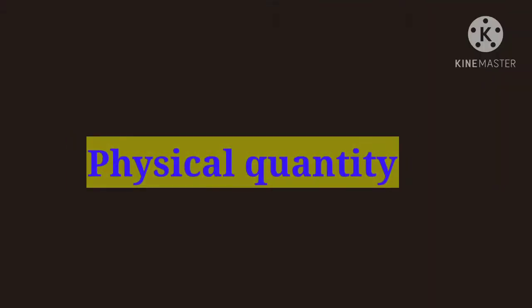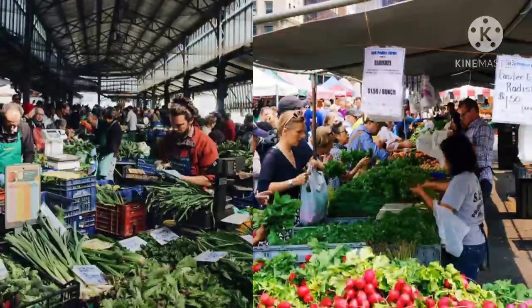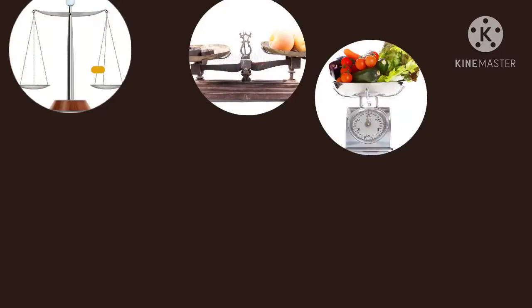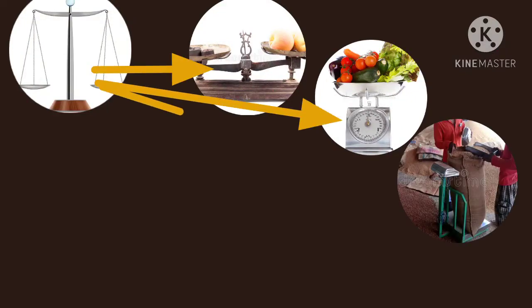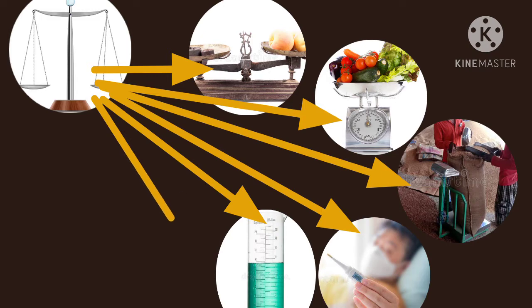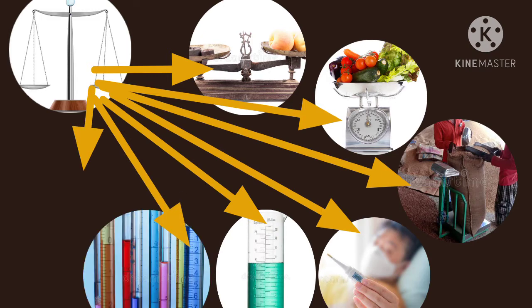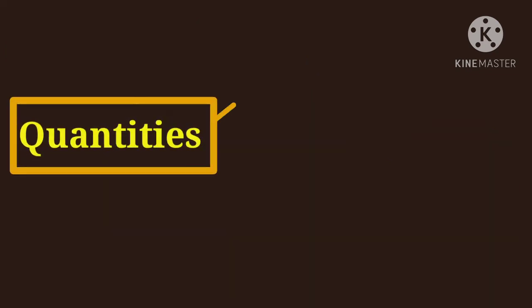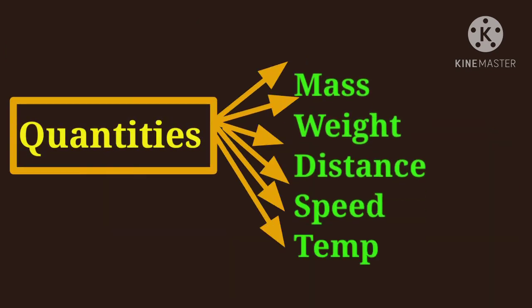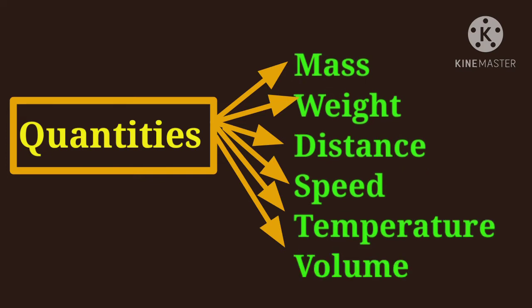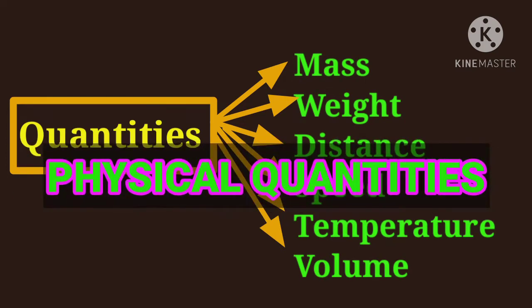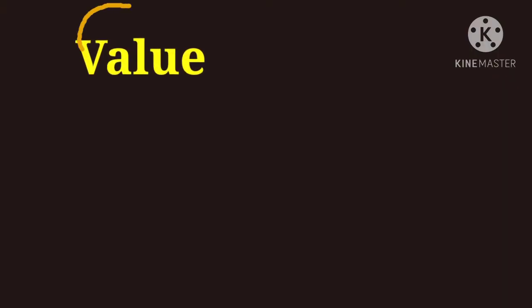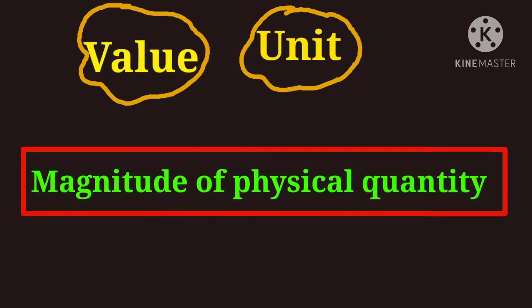Physical quantity. In our day-to-day life, we measure many things such as the weight of fruits, vegetables, food grains, temperature of the body or some liquids, volume of liquids, density of various substances, the speed of vehicles, etc. Quantities such as mass, weight, distance, speed, temperature, volume are called physical quantities. A value and a unit are used to express the magnitude of a physical quantity.